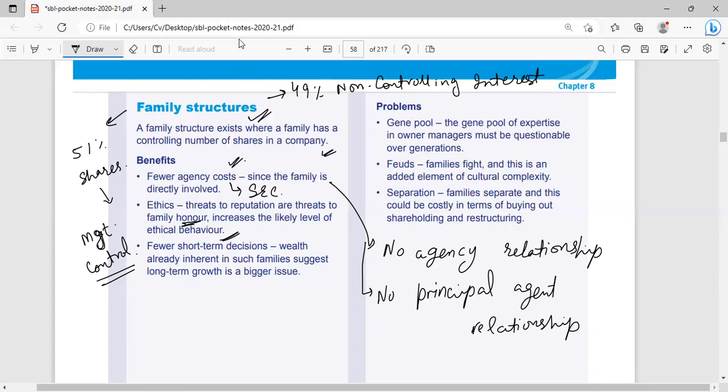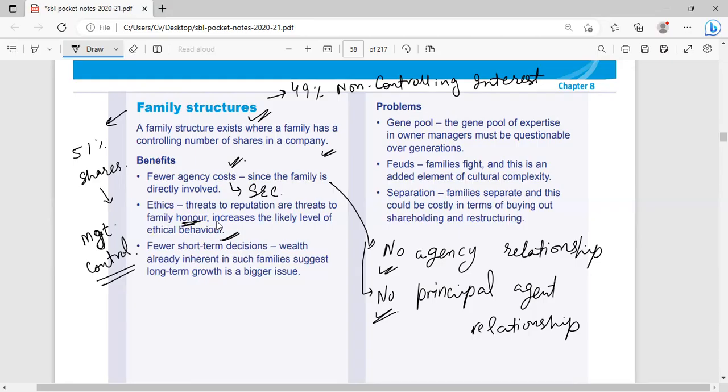So that's why it depends on the preferences of the family: either they want to recognize themselves as a responsible company, or they don't want to improve or enhance their reputation in the market. This is very much important from the family point of view. So the family as a whole will decide either they should follow the code of ethics, code of practice or not, because of this no agency relationship and no principal agent relationship.